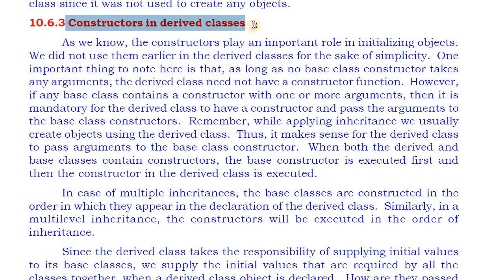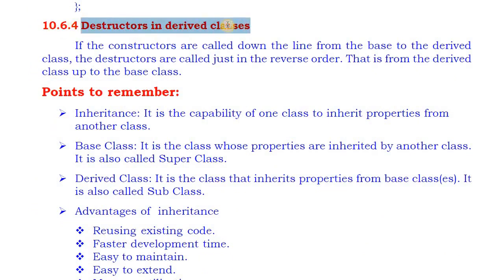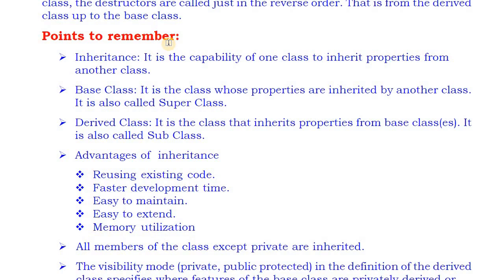The last topic is constructors and destructors in derived classes. You already know what a constructor and a destructor are. A constructor is a function which has the same name as the class name. We can use a constructor in a derived class also. Now the destructor in a derived class. What is a destructor? A destructor is a special member function which is called automatically when an object is destroyed. We can use destructors in derived classes also. So this completes the inheritance chapter. This is a very easy chapter.